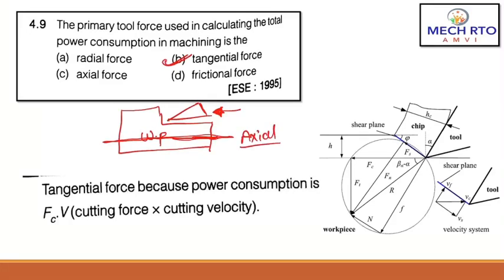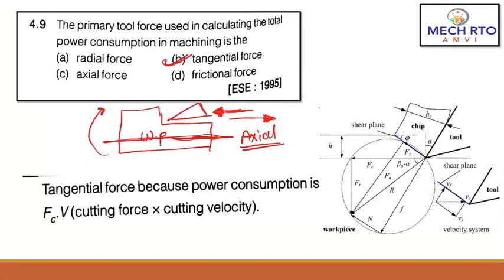Along the axis it will be having axial force, but as soon as you reach your workpiece material, the workpiece material is rotating at high speed. So at high speed it will push away the tool.